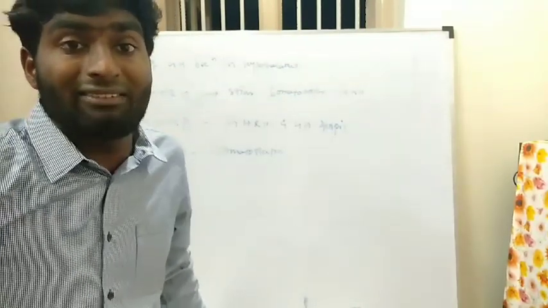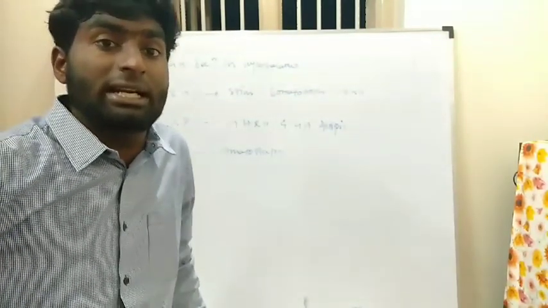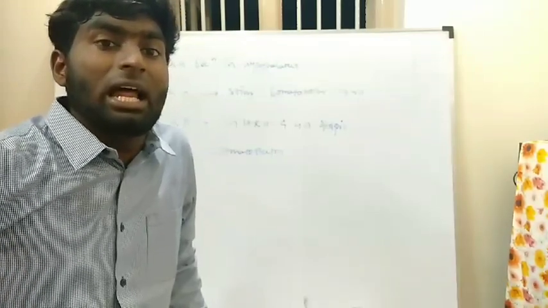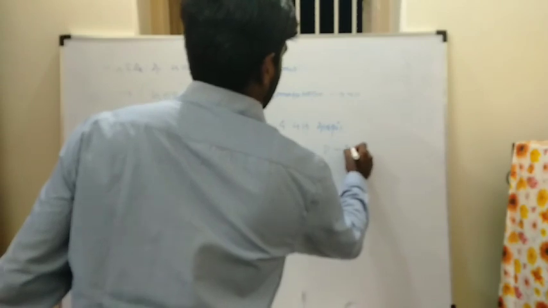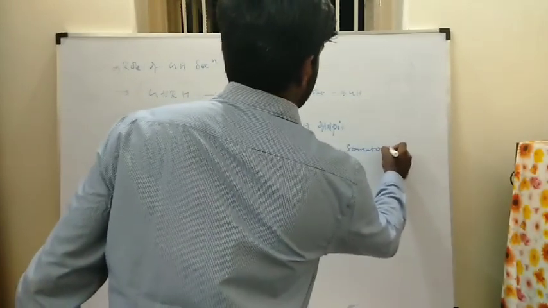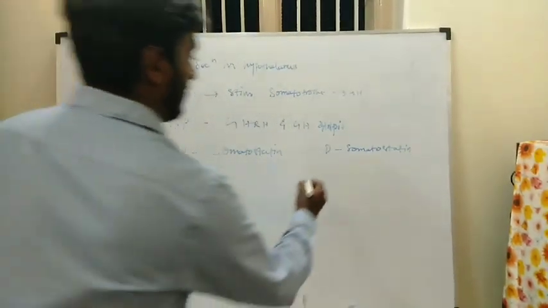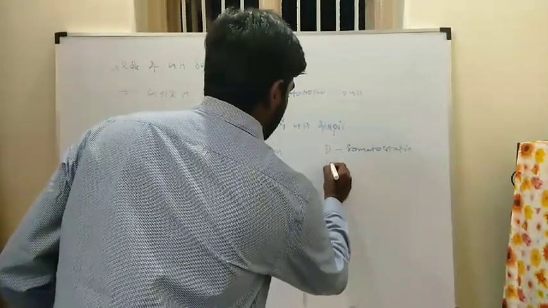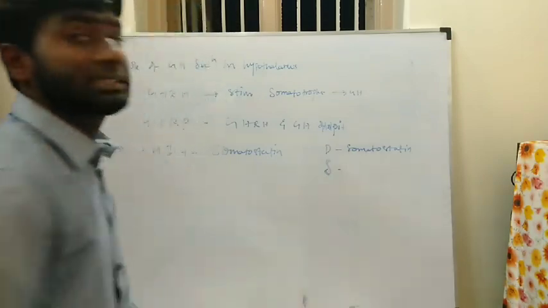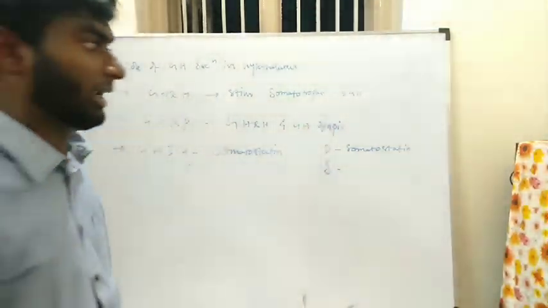In the endocrine cell there are 3 types of cells: D cell, EC cell, and G cell. So the D cell will secrete somatostatin. Next is the delta cell of the islets of Langerhans, which will also secrete somatostatin.